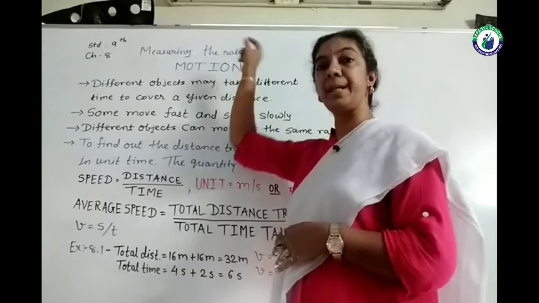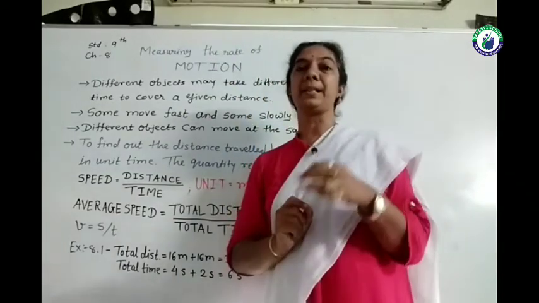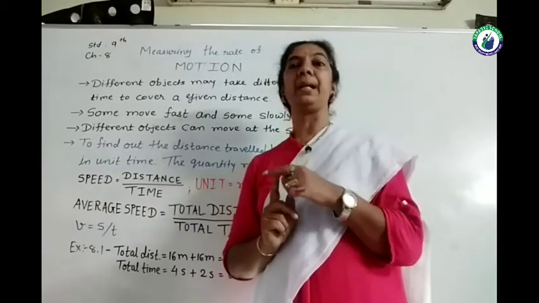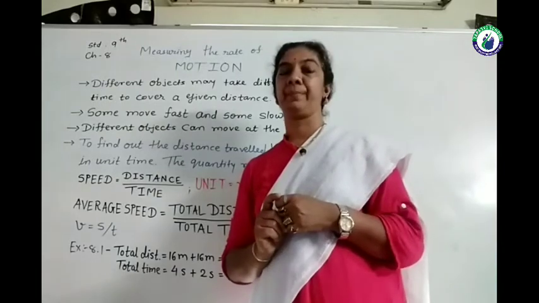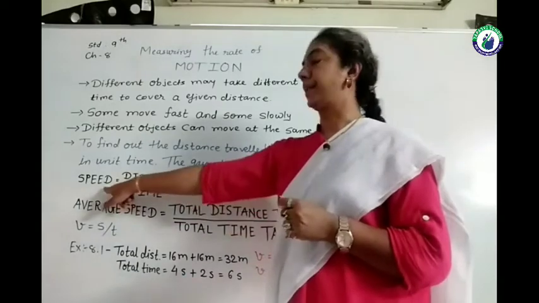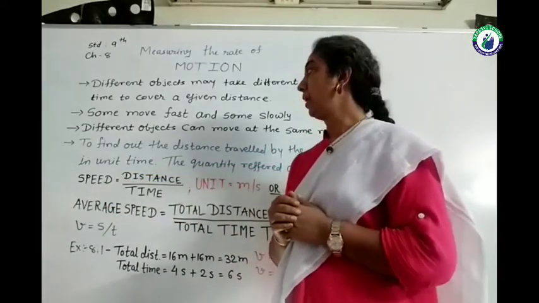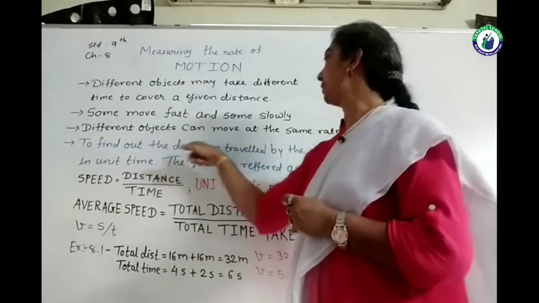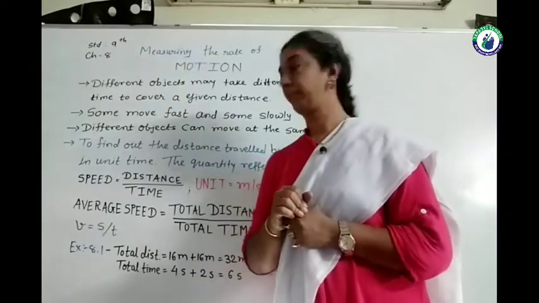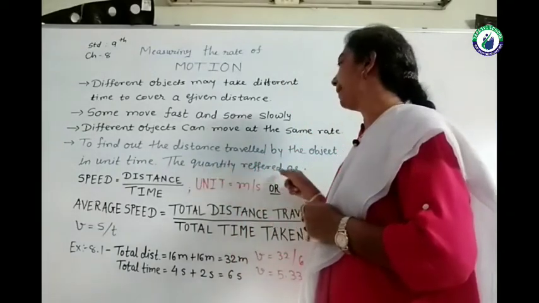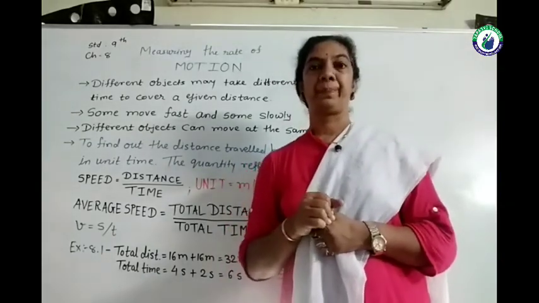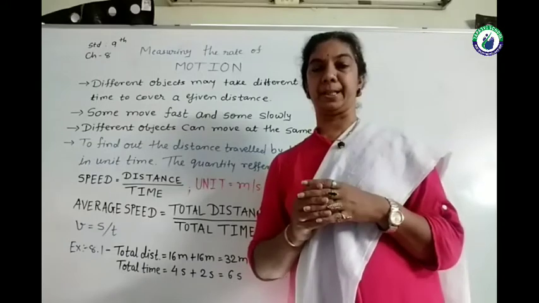The word rate is defining the presence of the quantity time. And as we are relating distance with time, we are getting a new quantity which is known as speed. So, to find out the distance travelled by the object in unit time, the quantity, the word quantity I explained to you in the starting of the chapter, any measurable characteristic.